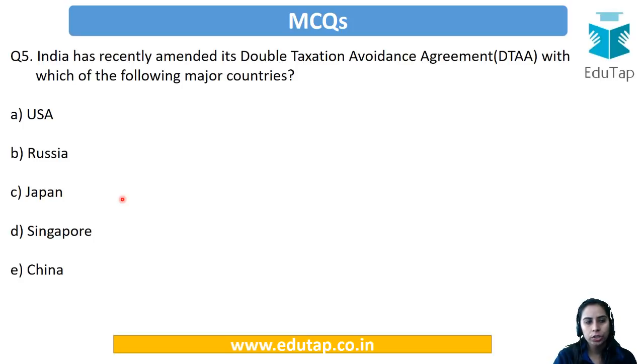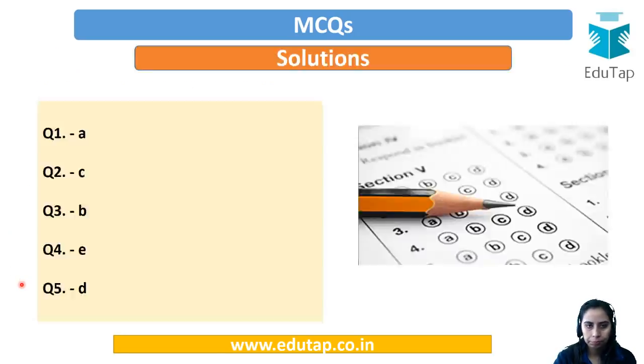The final question of this video lecture is, India has recently amended its double taxation avoidance agreement with which of the following major countries? Since it says recently, and we have just covered that the recently amended agreement is with China. So here are your correct answers.